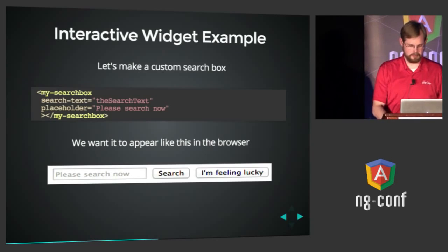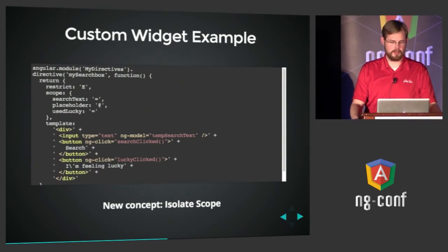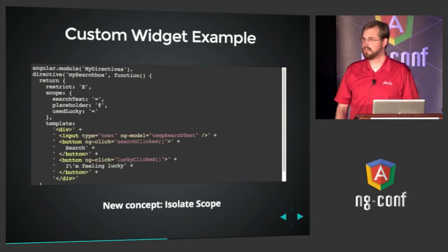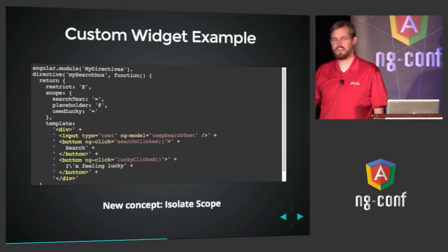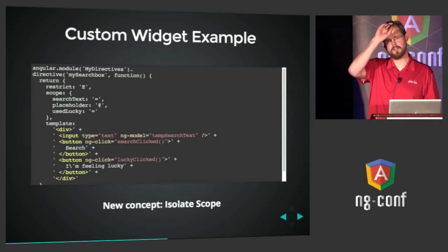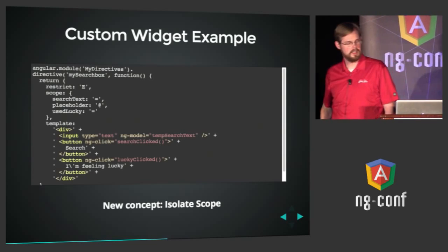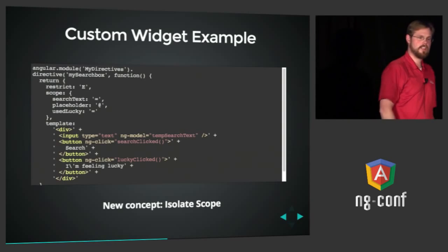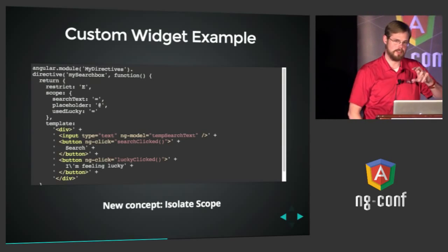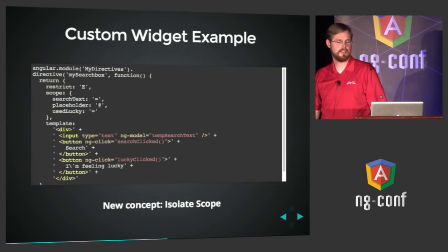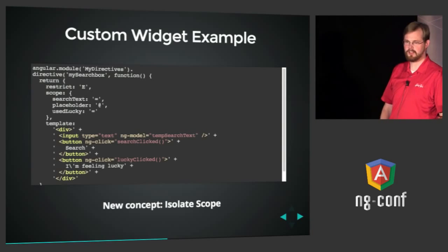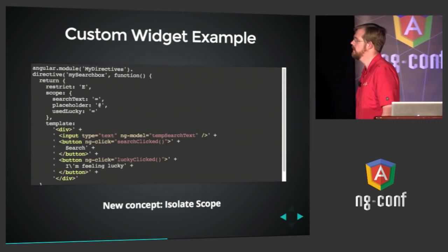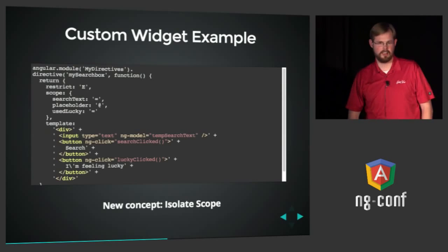So how do we do that? Let's take a look. First step, we register our search box using the mySearchBox camel case naming convention. We restrict it to elements only with the E. And now we're introducing a new property you can specify for your directives called scope. This gives your directive its own unique scope that's independent from the scope in which the directive exists. In this case, we're saying there are 3 properties in this scope: search text, placeholder, and used lucky, which we'll talk about in a minute. And this scope is isolated.